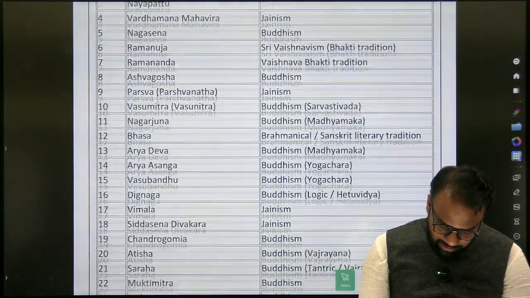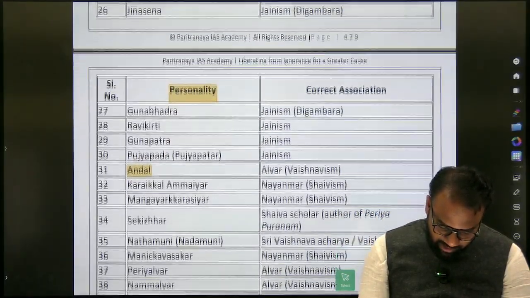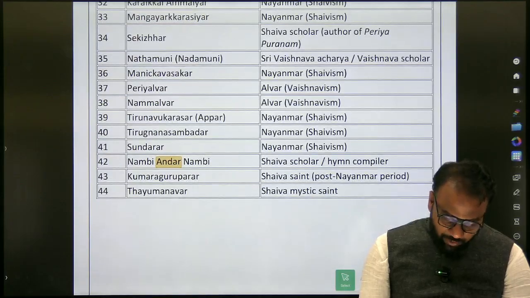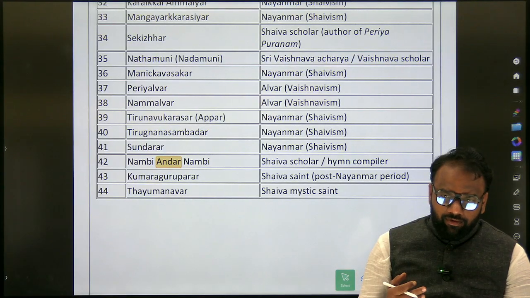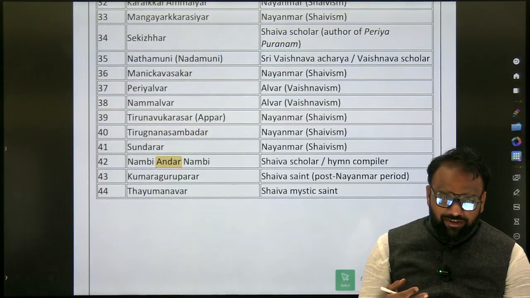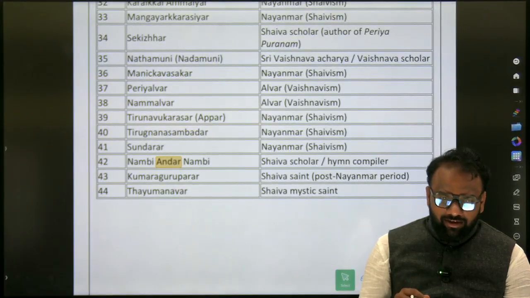Okay, so I have brought some slight changes here. Previous year in the notes, what we have done is just blindly called Shaivite Alvars and followers of Vaishnavism, right?